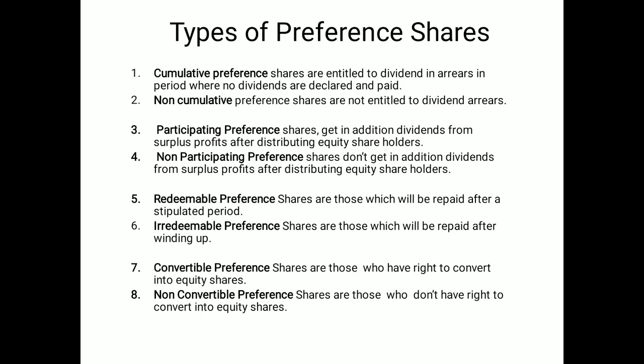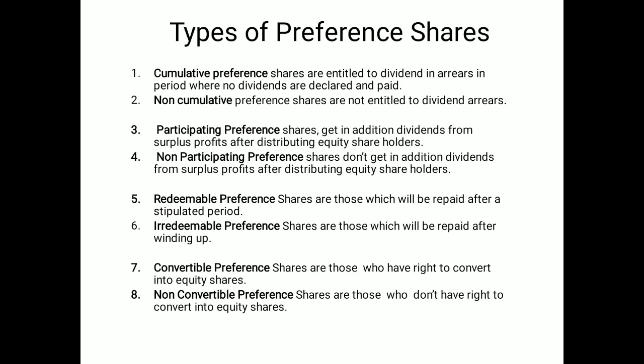Redeemable preference shares means the preference shares are repaid during the life period of the company or within a specific period. Irredeemable means they are redeemed only at the time of winding up, at the time of closing of the company. Convertible preference shares have the right to be converted into other securities, maybe equity shares, new preference shares, or debentures also.